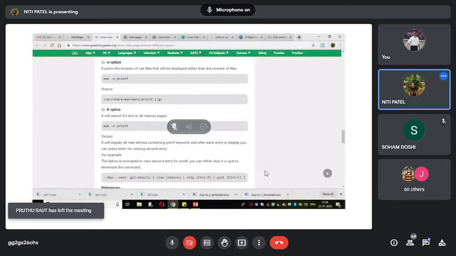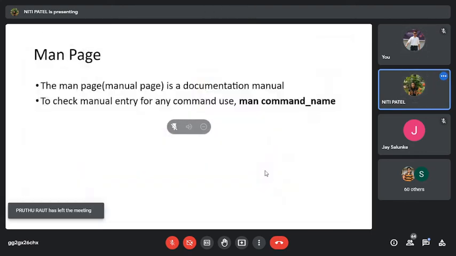This is what is your man page. So if you want any manual documentation of any of the commands, you are supposed to use the man command.